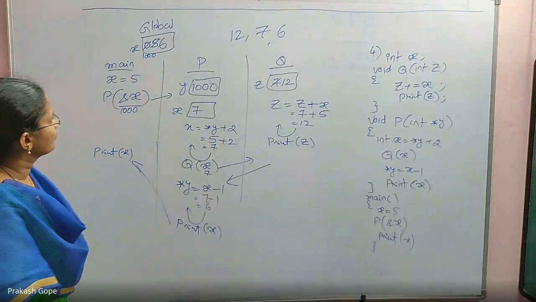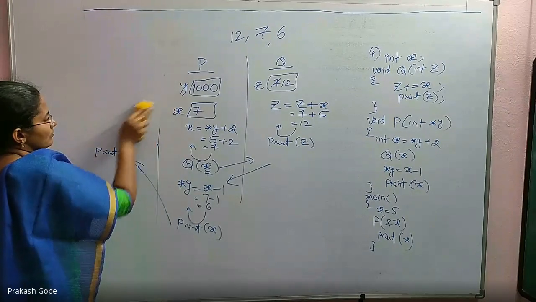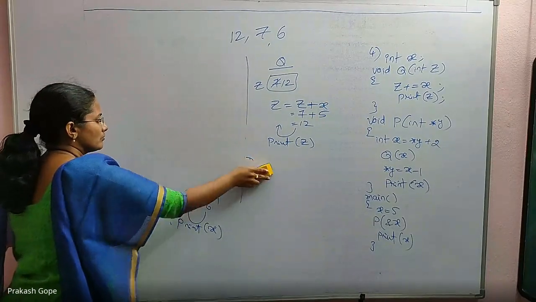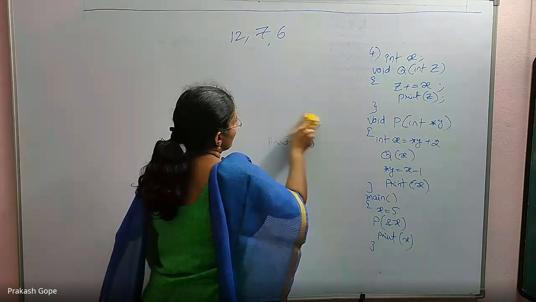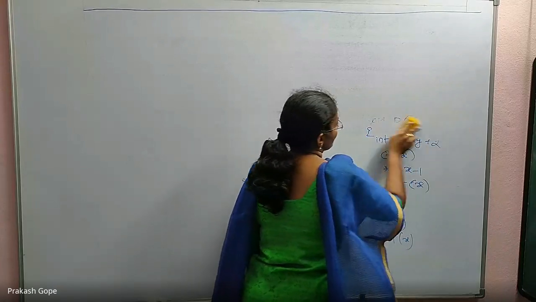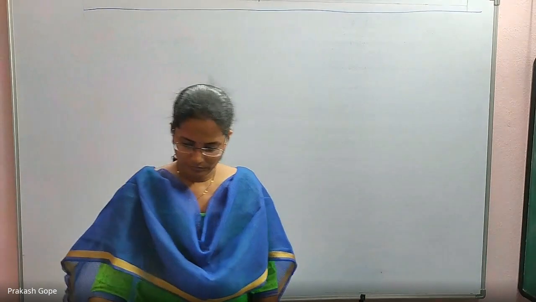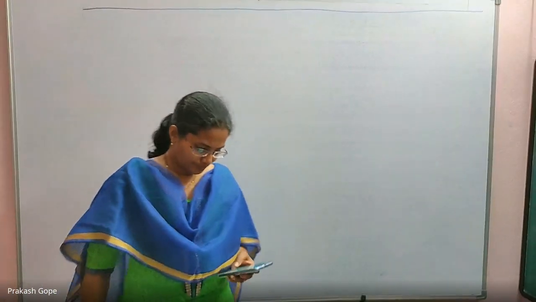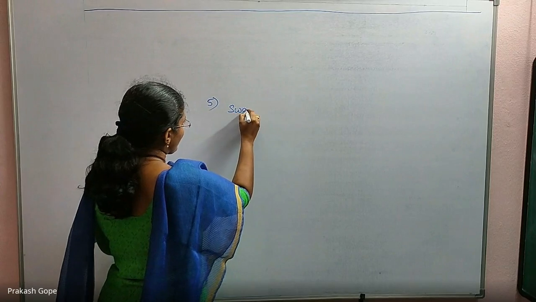Next question. Expression. Swap function.